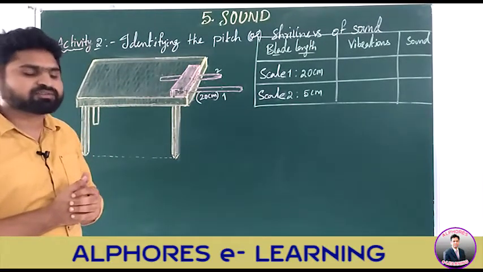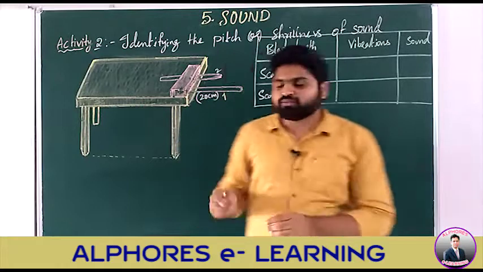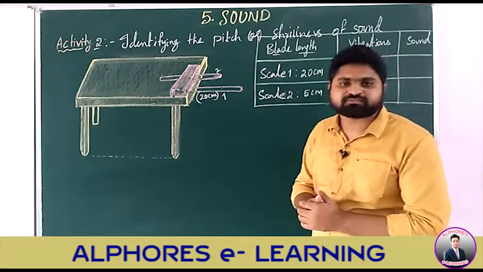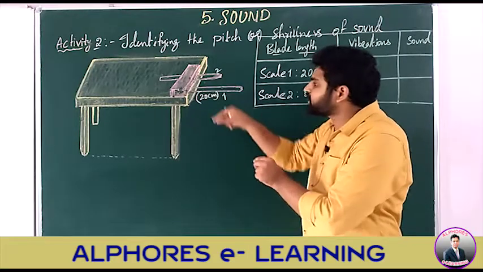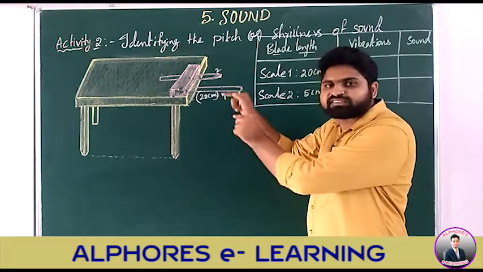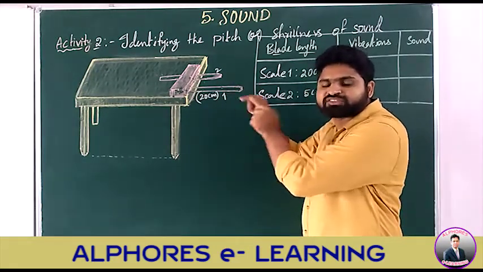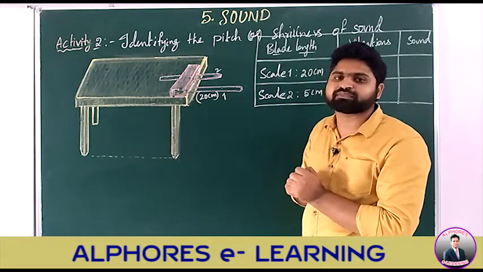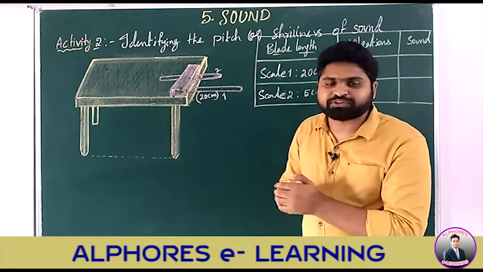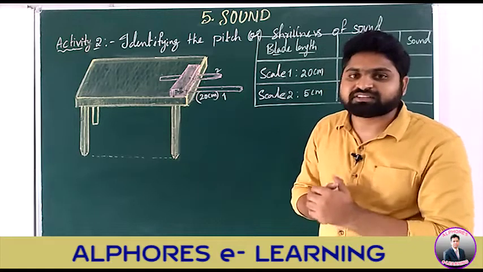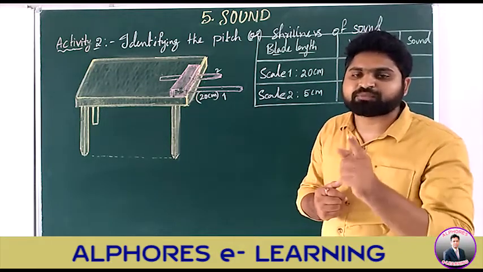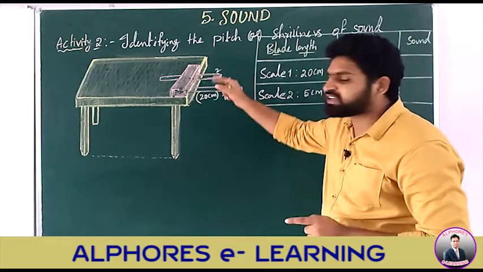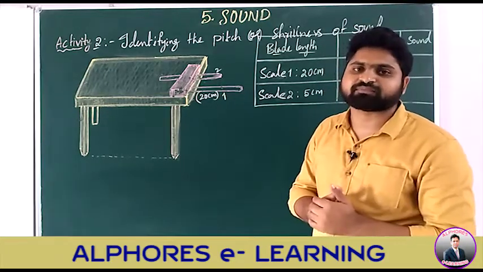Now the thing is, vibrate these two scales. Apply the same amount of force on these two scales simultaneously. What happens? What did you observe now? You can hear the sound, and if you observe, these scales are set into vibration.